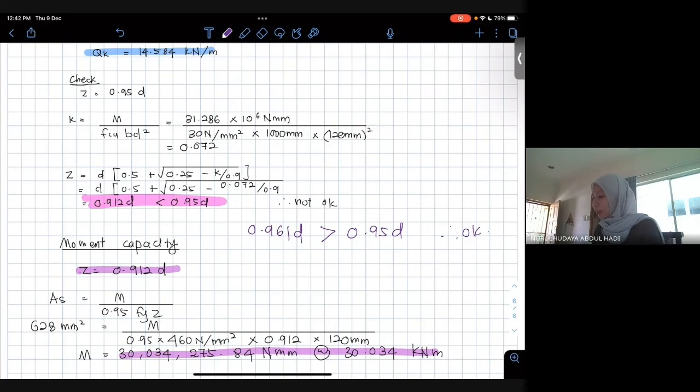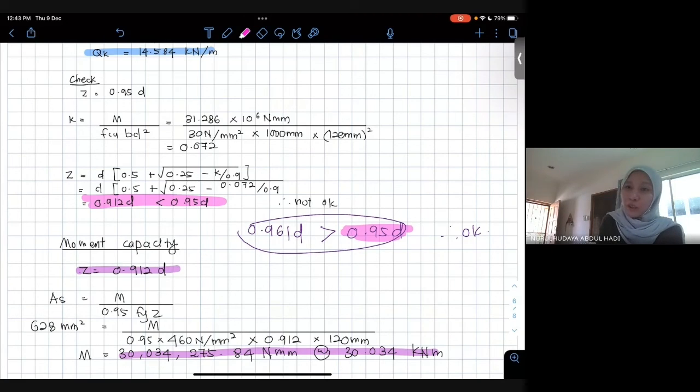Sebab kita memang kira kalau 0.95 kita pakai value ni. Selama ni kalau 0.961 ke 0.98 ke 0.9512 ke, kita pakai 0.95. Tapi sebab value kita ni less than what we assume earlier, fahamkah?